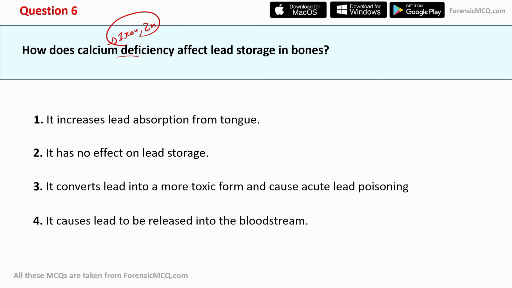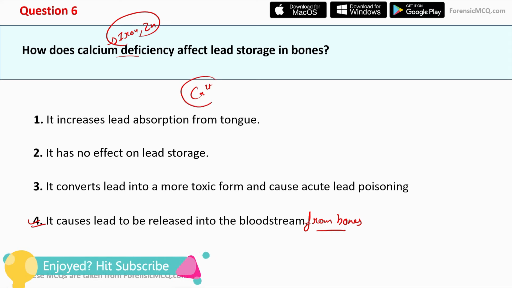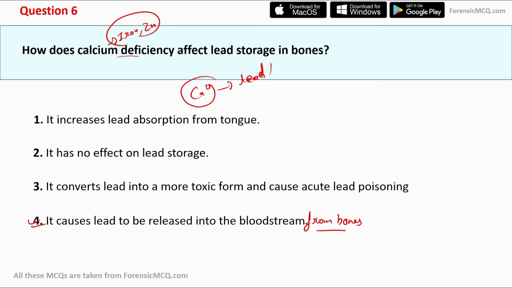And the correct answer for this question is option 4, that is, it causes lead to be released into the bloodstream from bones. So when the patient is suffering from calcium deficiency, the lead deposits in their bone get released into the bloodstream.